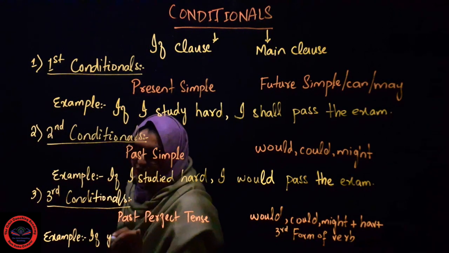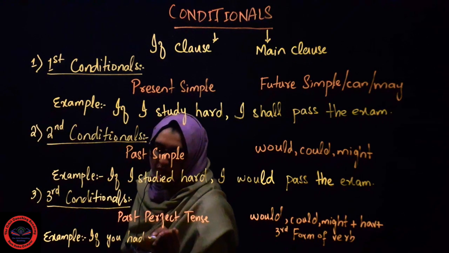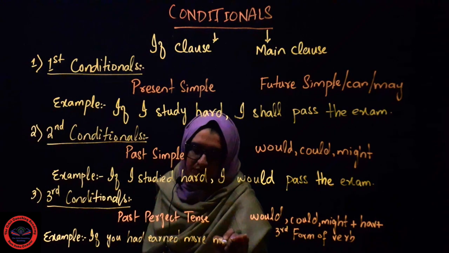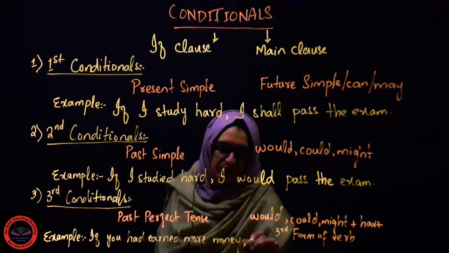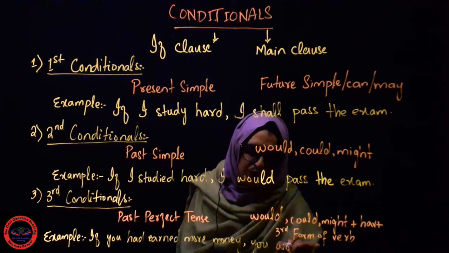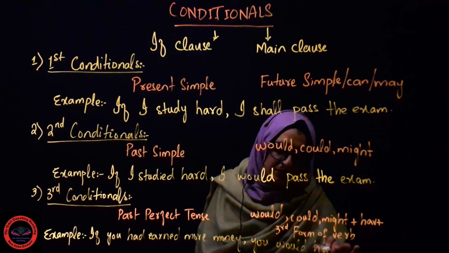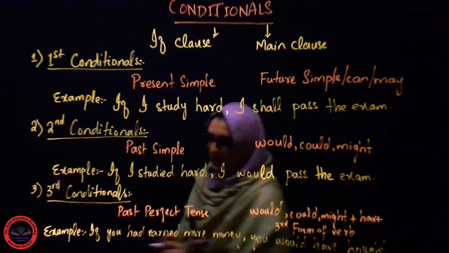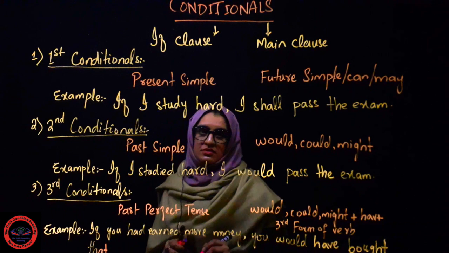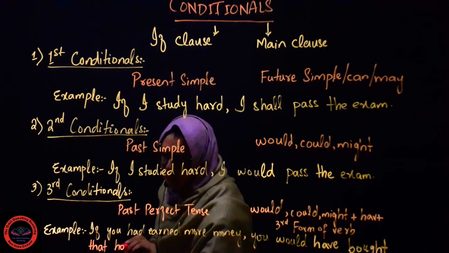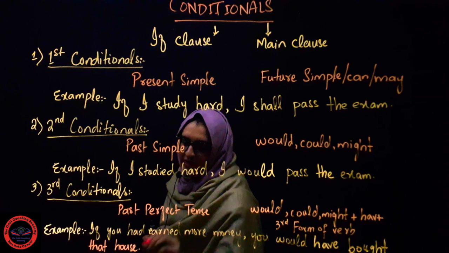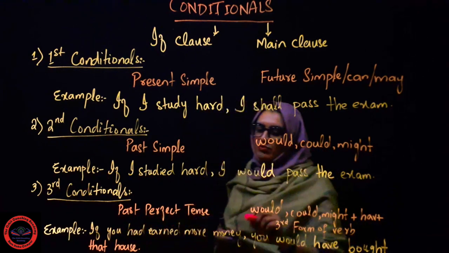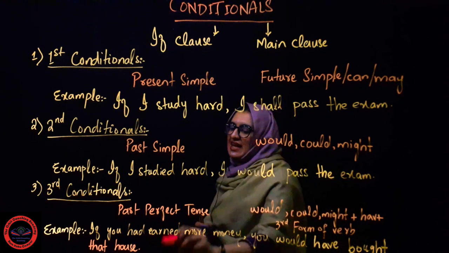If you had earned more money, you would have bought that house. Now you can see that again we have got two clauses. If you had earned more money, you would have bought that house.